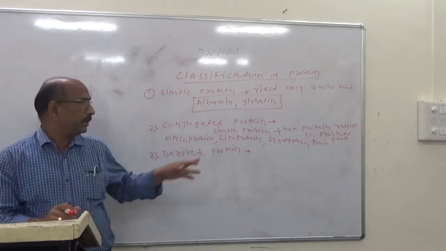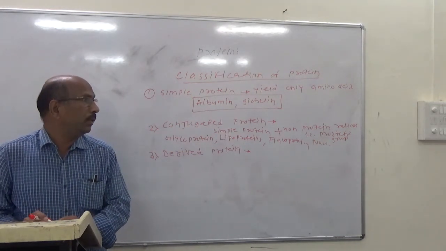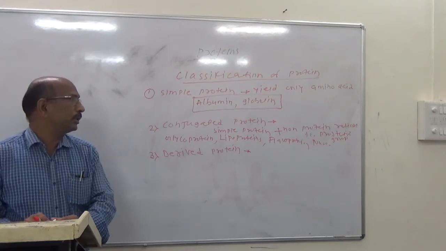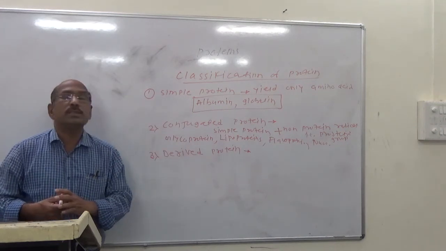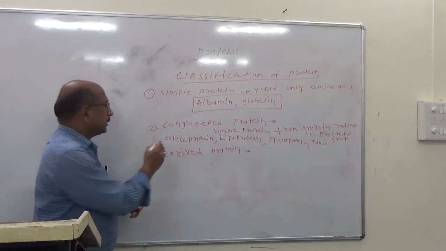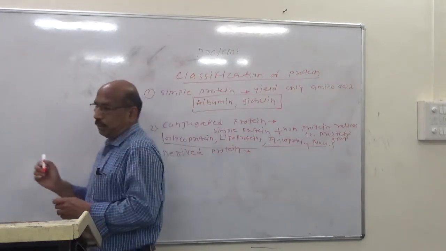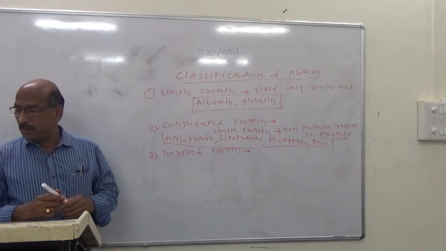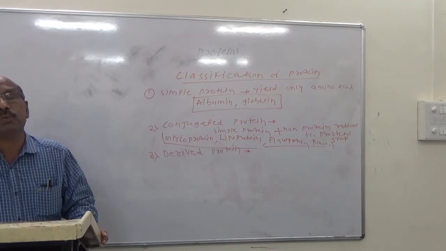These consist of simple proteins combined with non-protein radicals, that is, the prosthetic groups, and are called conjugated proteins. Examples are glycoproteins, lipoproteins, nucleoproteins, and phosphoproteins. These are the examples of conjugated proteins.